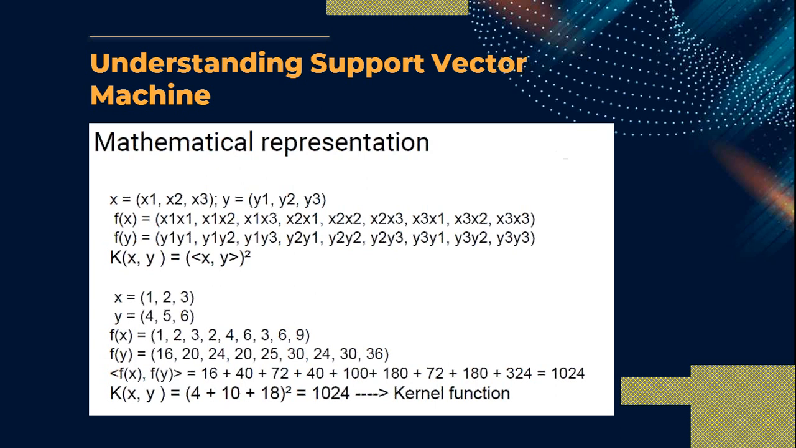Now f of x is equal to, as you see, x and y whole square, so we already make a 16 plus 14 plus 72 plus 40 plus 100 plus 80, 180 plus 72, 180 plus 324 that is 104. And when we make the addition of this, 4 into 10 plus 18 is also nothing but the whole square of 1024, and that is our kernel function. So f of x y is equal to k of x y. So hence this is your kernel function. So 1024 is the answer for your kernel function.